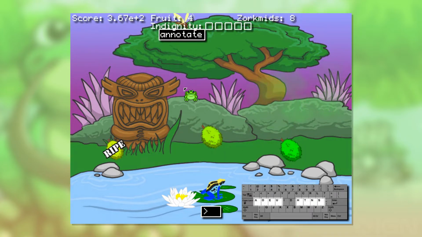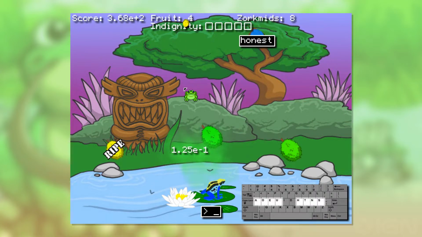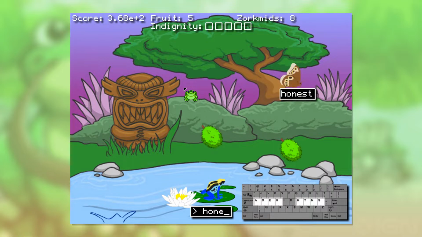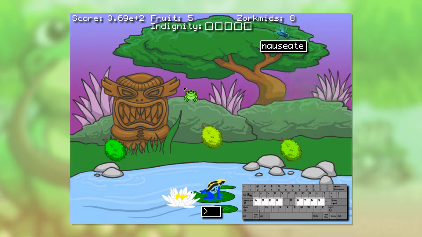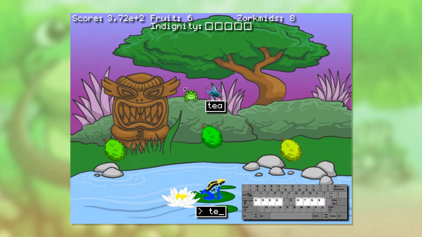And typing, I've already told you the point of typing. I'll never need to know how to spell the word annotate. I almost said annotate, or honest, because the only words I need to know how to spell are frogs and fractions. I don't even need to know the plural of frog.